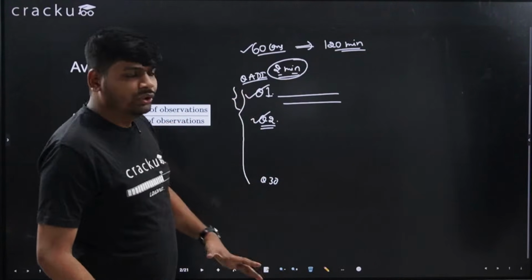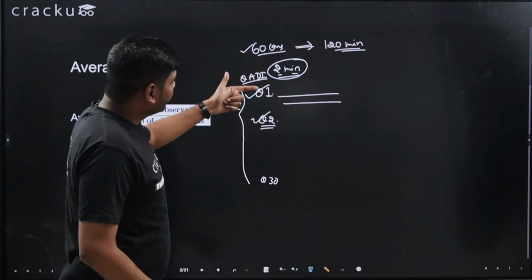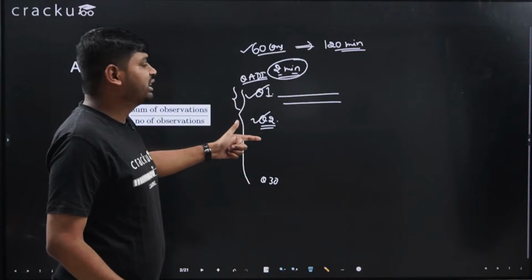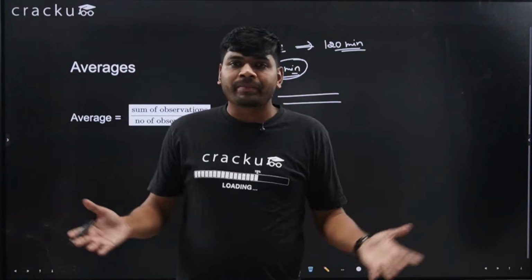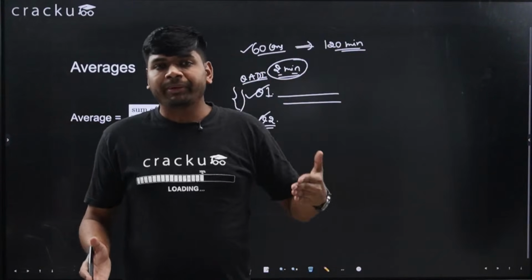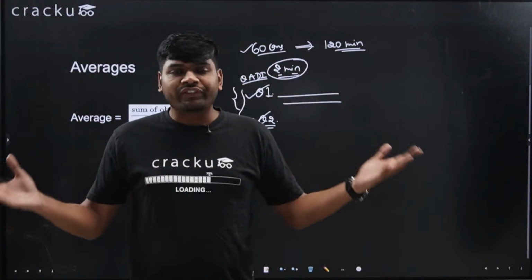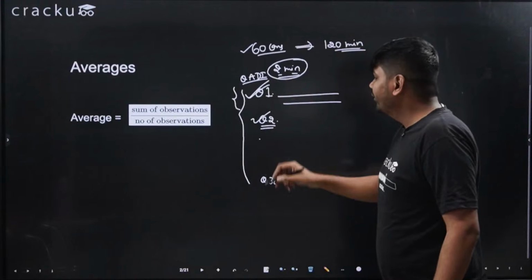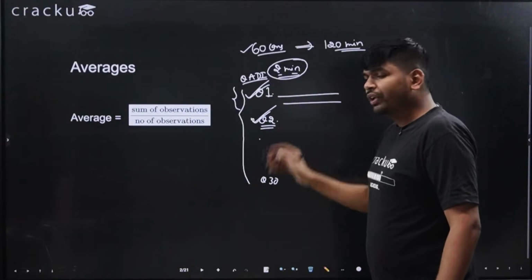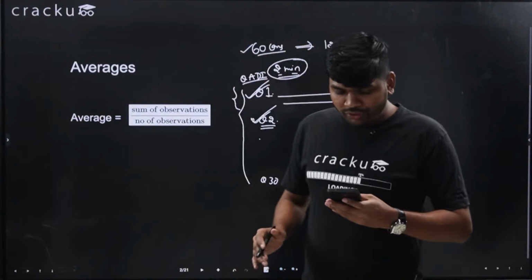So this way you will be able to scan the paper. Sometimes what happens is question 1 is hard, question 2 is hard, question 3 is hard, but from question 4 paper is easy. So if you don't check the paper properly, you might feel that paper is difficult, but the paper is not difficult. So always follow this strategy. If you are finding a question difficult, leave it. Move to the next question. Okay, I think this is what you should follow.